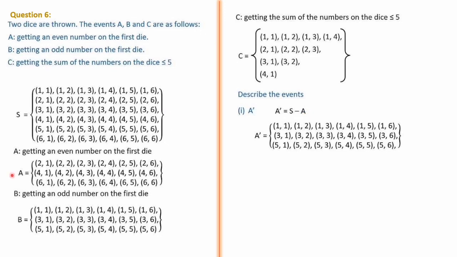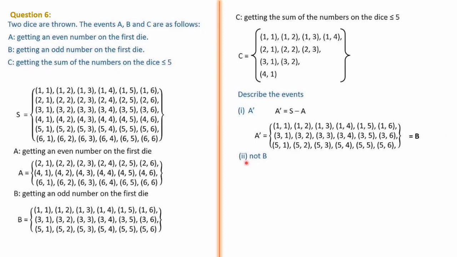We are removing A, this is our A. You can see here, there is no need of checking each individual item. Getting an even number on the first day means the first number should be an even number. If you remove the first even numbers, you will get the first odd numbers only. That's what is written. A little bit of logic you have to use. That is equal to B.